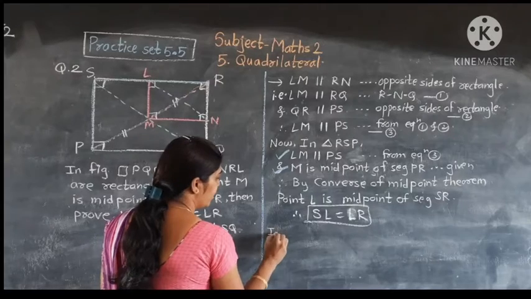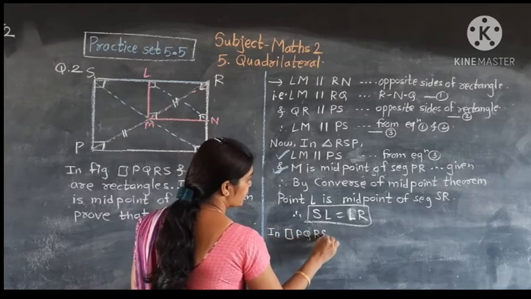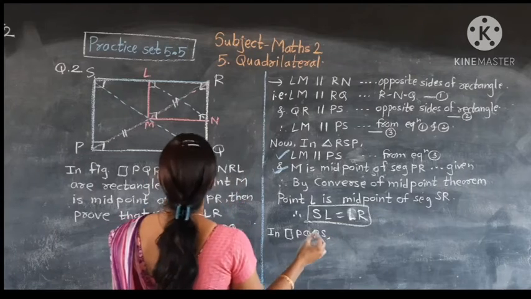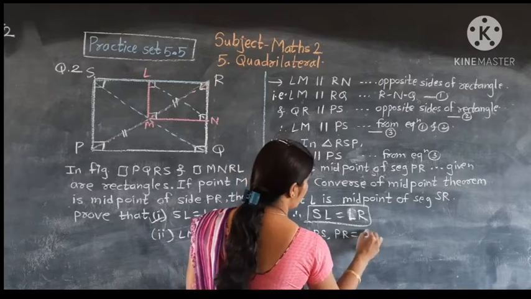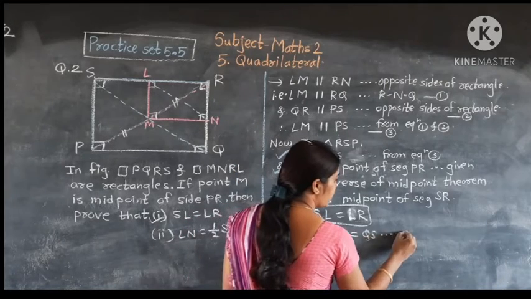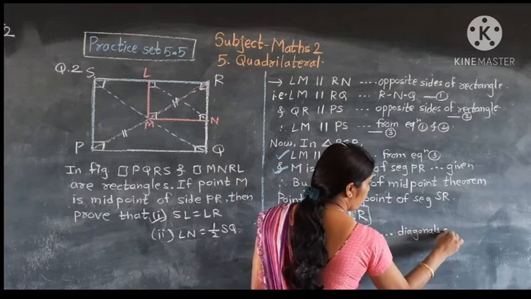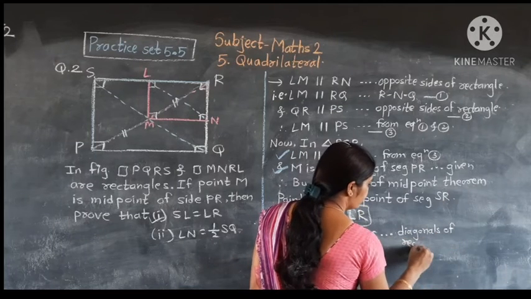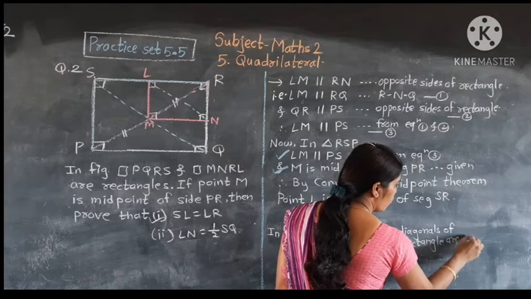So in quadrilateral PQRS, diagonal PR is equal to QS, or SQ, because diagonals of a rectangle are congruent.